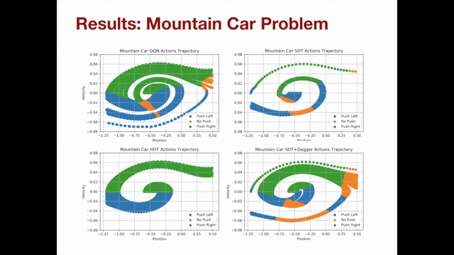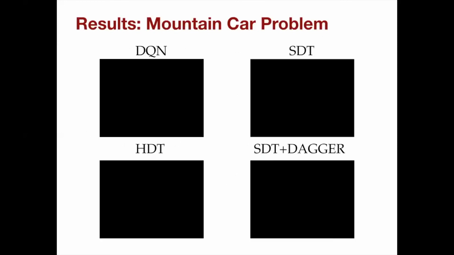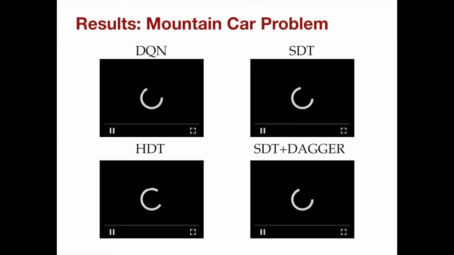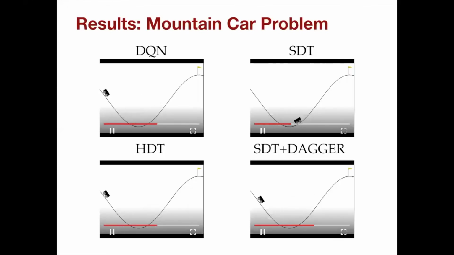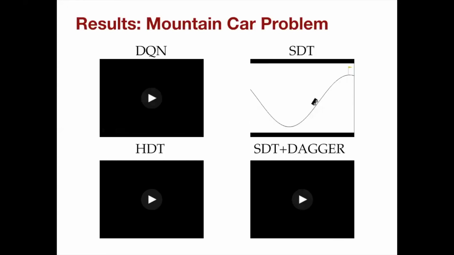The hard decision tree, however, is much more aggressive, as I had pointed to before, because it completely misses this orange region, and that is why it looks just like a bang bang or an on-off controller. So this is a video of the mountain cars with different control algorithms. All of them are played together.